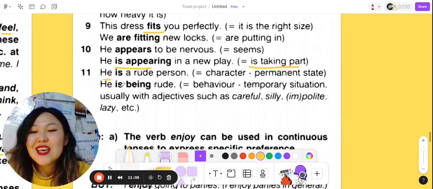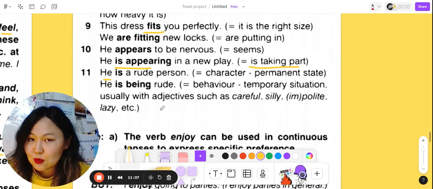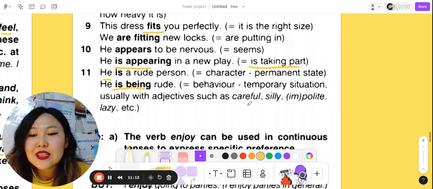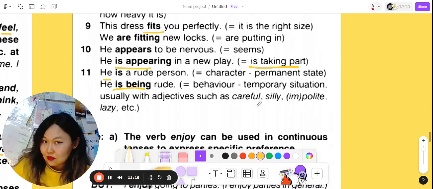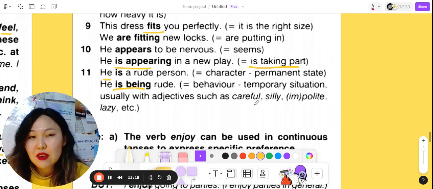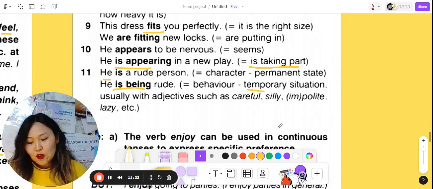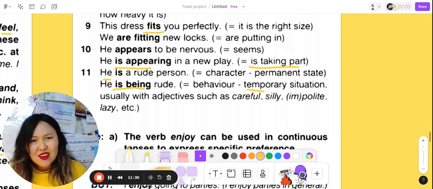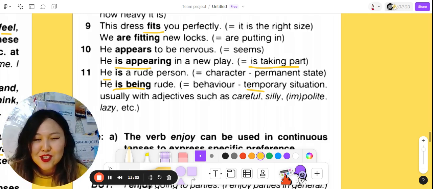I like this one. He's a rude person. It's about his character, a permanent state. He's always like that. But if you're using it in continuous, it means that somebody's behavior has changed and this is a temporary situation. For example, your friend is always cheerful, friendly, but one day she's being mean, angry, and you can say, why are you being so mean to me today?